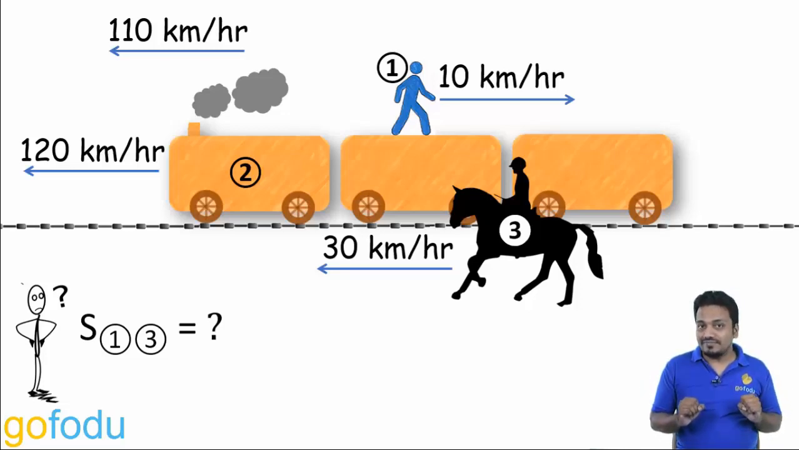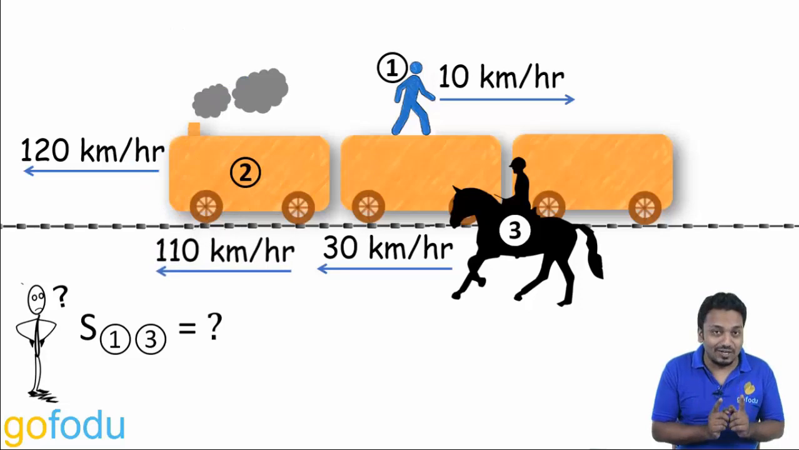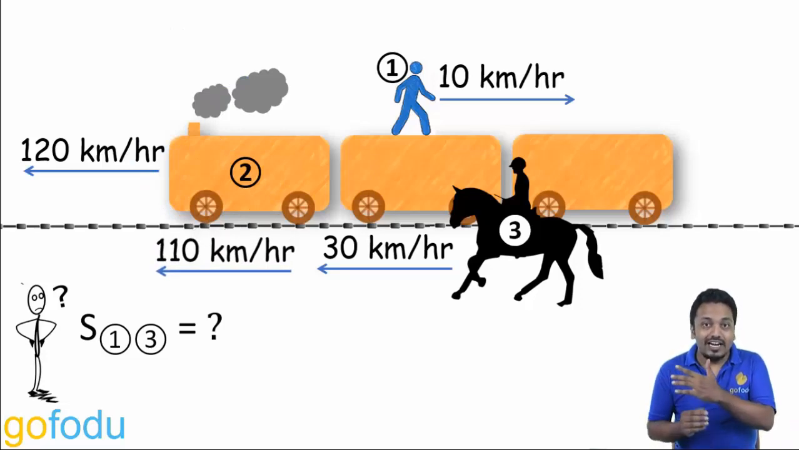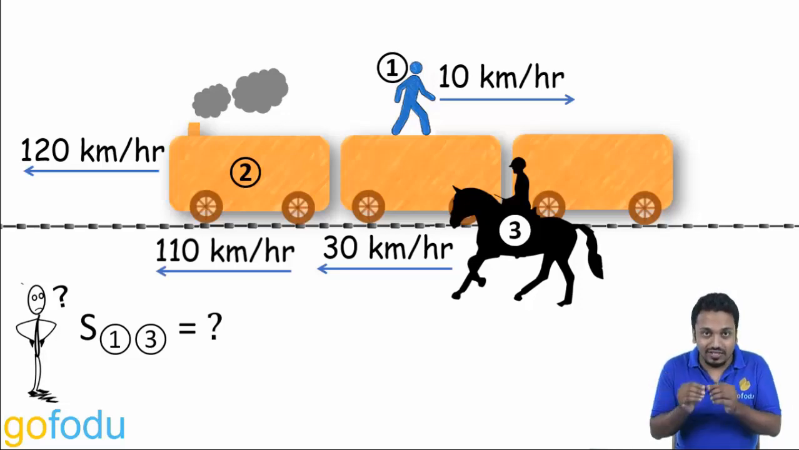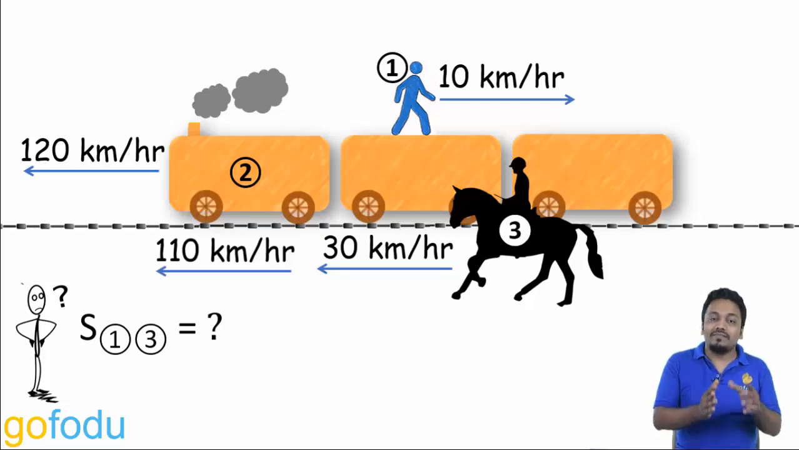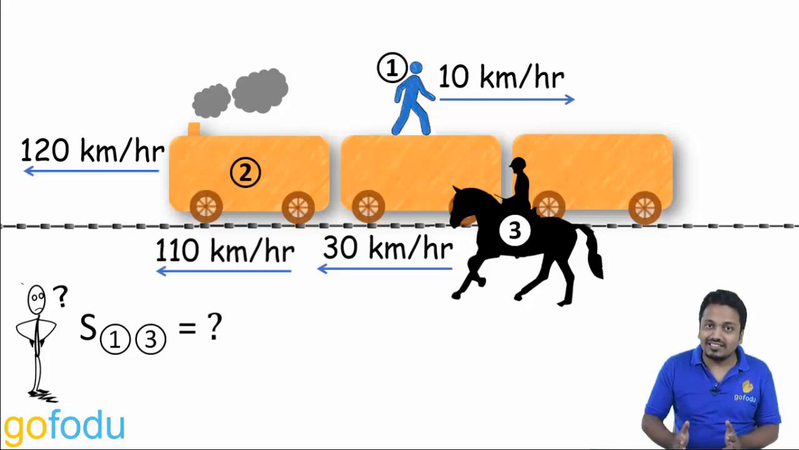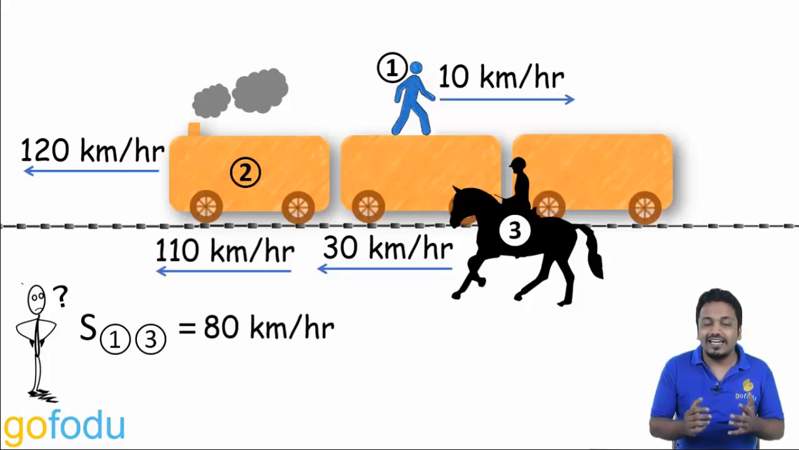Now here, the man is running at 110 towards the left and the horse is running at 30 km per hour towards the left. They are both going in the same direction. So the relative speed will be 110 minus 30, that is 80 km per hour.